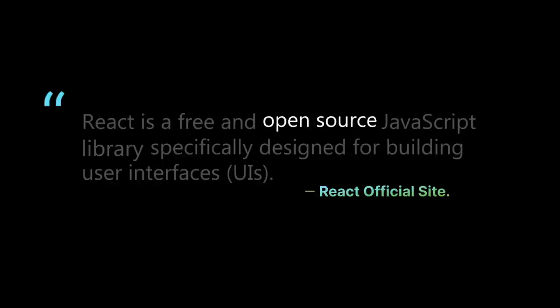Open source refers to the type of software or basically anything where the source code is made available to the public. This means that anyone can view, modify, and distribute the code of that specific thing, and in our case, React.js. Now what is a library? A library is a collection of pre-written code that developers can use to perform a common task or add a specific functionality to their applications. Now what is a UI? UI, or the user interface, is the means through which the user interacts with our application.